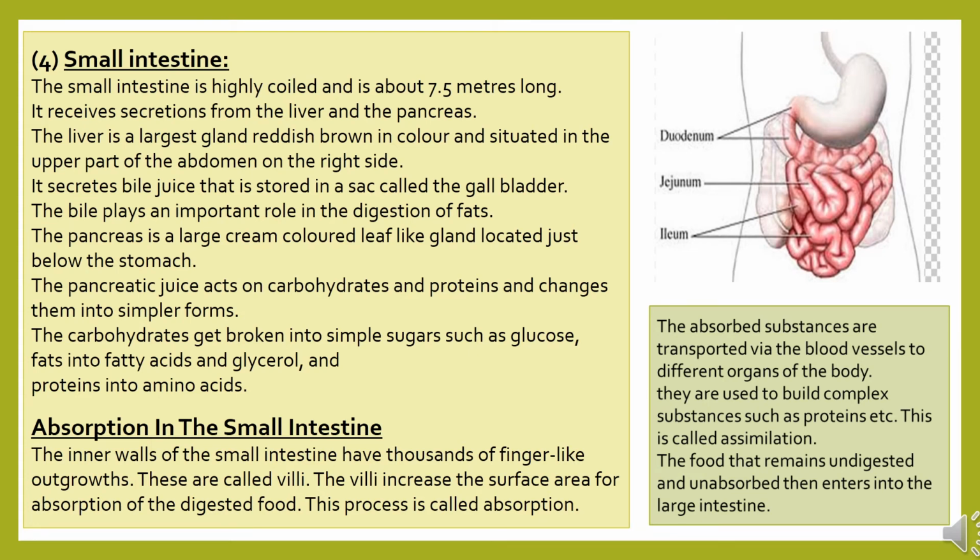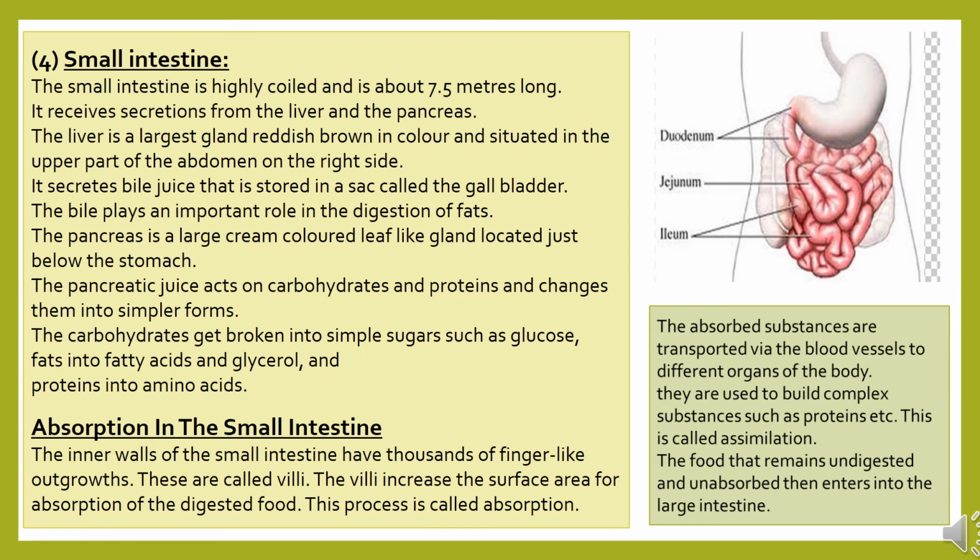The pancreas is a large cream colored leaf like gland located just below the stomach. The pancreatic juice acts on carbohydrates and proteins and changes them into simpler forms. The carbohydrates get broken down into simpler sugars such as glucose, fats get converted into fatty acids and glycerol, and protein gets converted into amino acids.